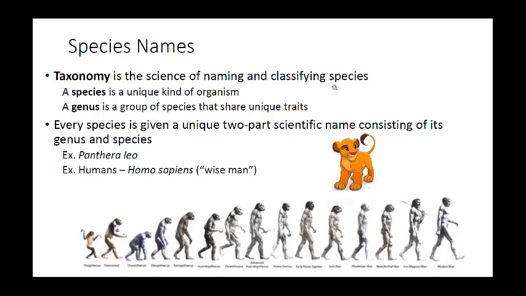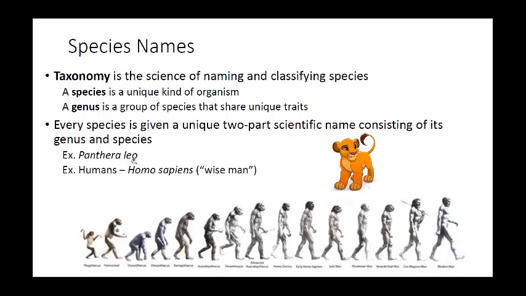So taxonomy is the science of naming and classifying a species, and generally whenever we do that, we use a two-part naming system consisting of the genus and the species. So the species is just the specific type of organism that they are, whereas the genus is the group of very closely related species that all share very common things. For example, Panthera leo. This is all Latin or Greek, and there are rules for writing it, but we're not worried about that right now, but just know Panthera leo. Panthera, panther, right? That's what it sounds like. That means big cat. So this is the genus of all the big cats, but which specific one are we talking about? We're talking about leo.